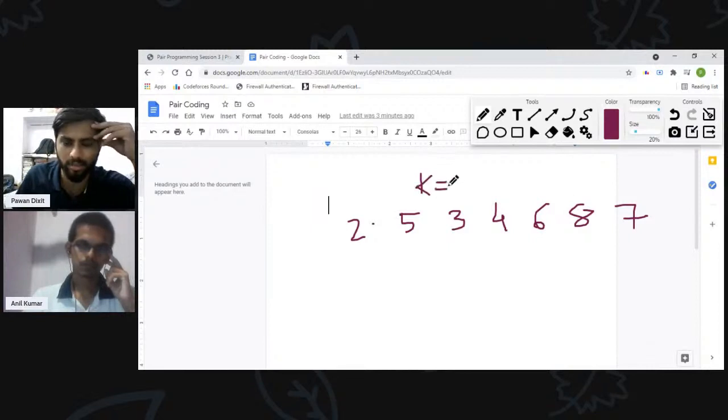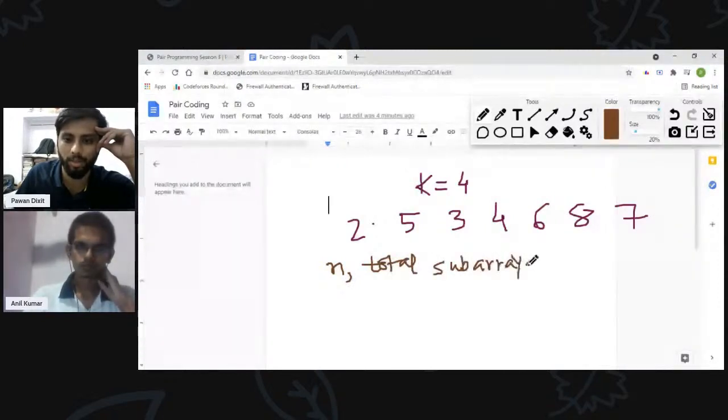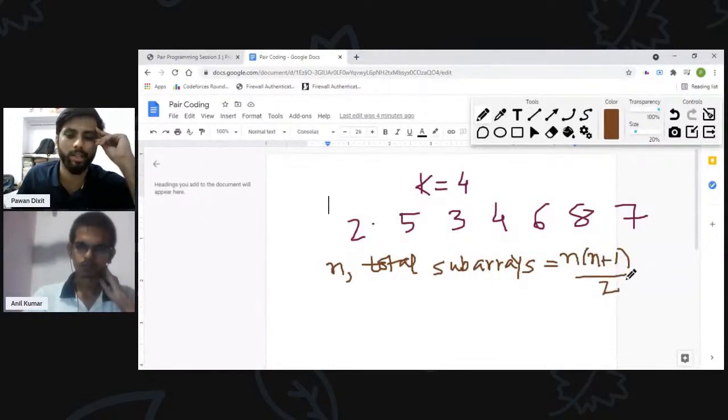So let's try to find the answer. In this case, let's say the value of k is 4. So we know that if the size of the array is n, then total subarrays will be equal to n into n plus 1 by 2, right?